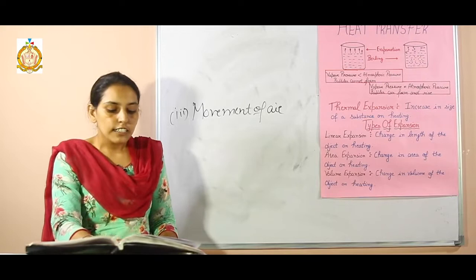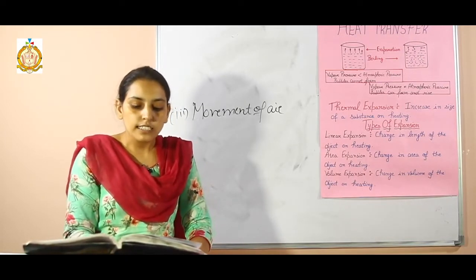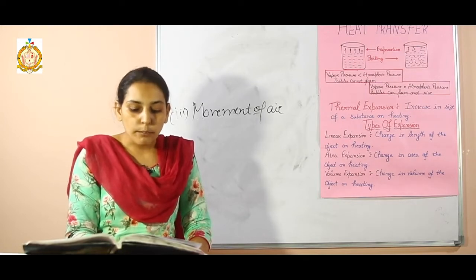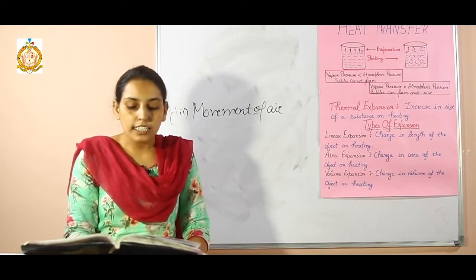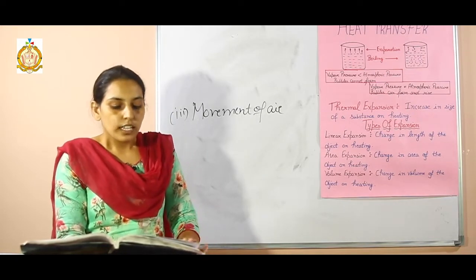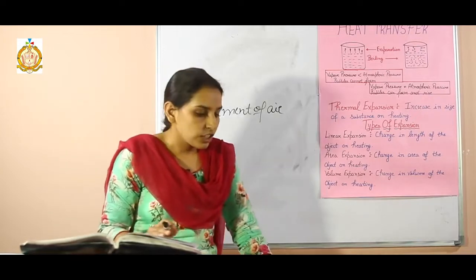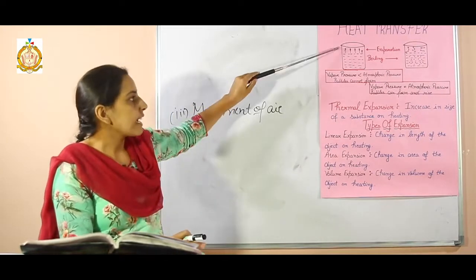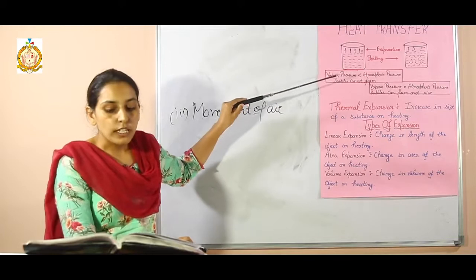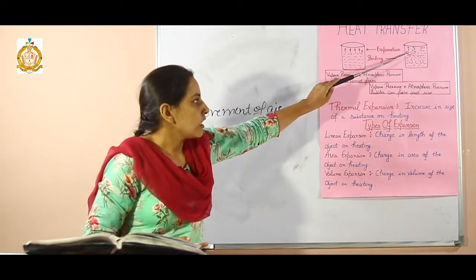Students, next, there are 6 differences between evaporation and boiling. First one: evaporation takes place at all temperatures, while boiling takes place at a fixed temperature. Next, evaporation occurs only at the surface of the liquid, but boiling takes place throughout the mass of the liquid.